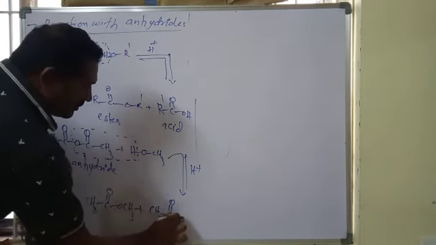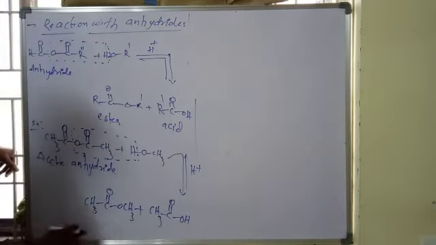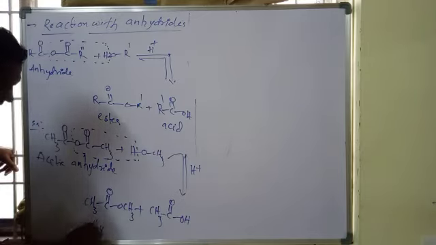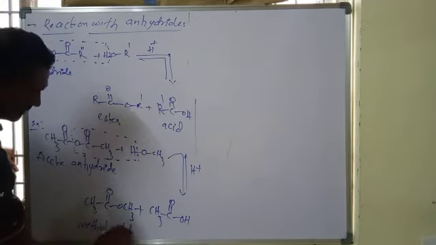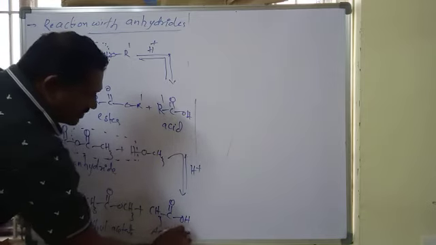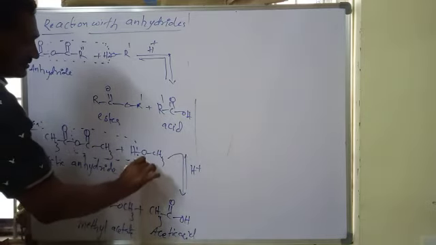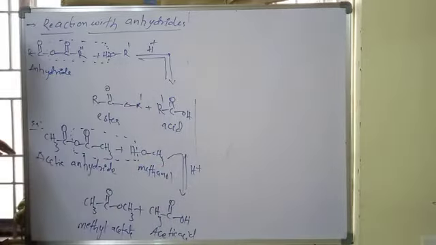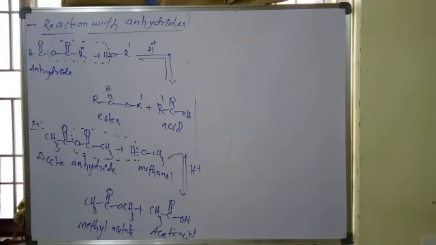This is the ester, methyl ethanoate or methyl acetate, and this is acetic acid. So when acetic anhydride reacts with alcohols, they form esters. This is also an ester formation reaction.